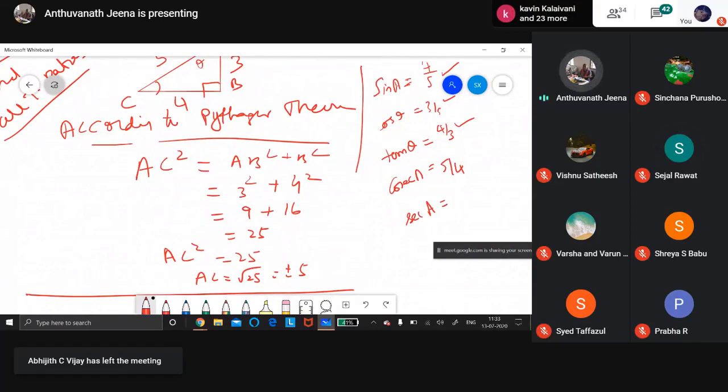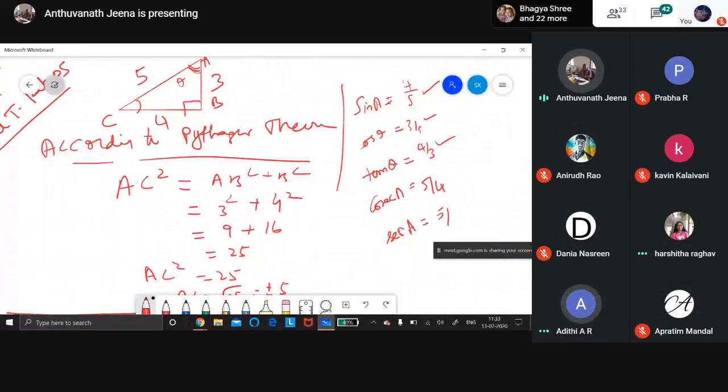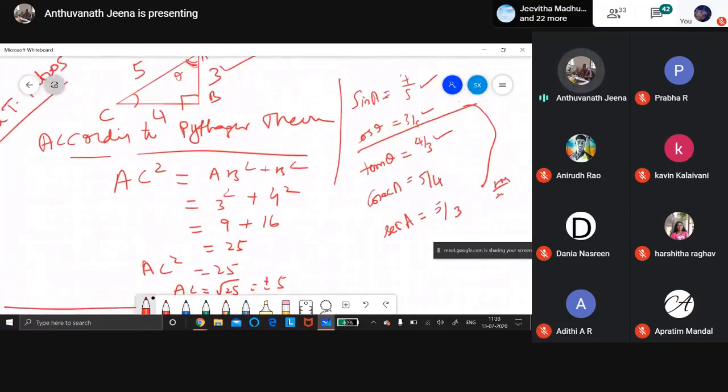Smita, tell me what is secant A? Hypotenuse by opposite. 5/4. Wrong answer. No, 5/3. Hypotenuse by adjacent, ma'am. 5/3. Sumita, listen carefully. Cos theta is adjacent by hypotenuse, so sec theta will be hypotenuse by adjacent. Adjacent to this A is 3, not that 4. That is why I asked you, because you have to understand the concept.